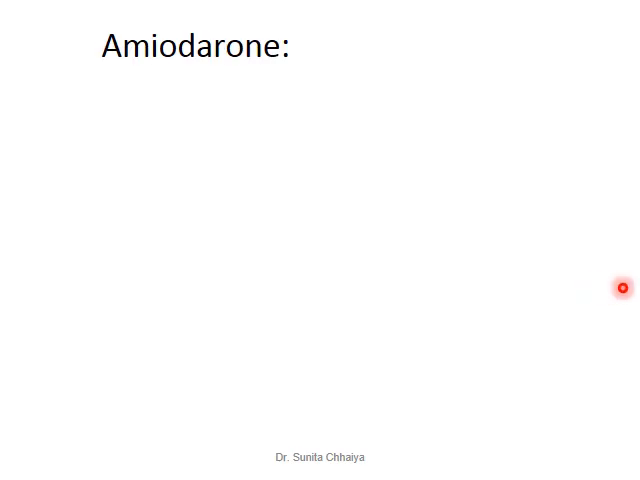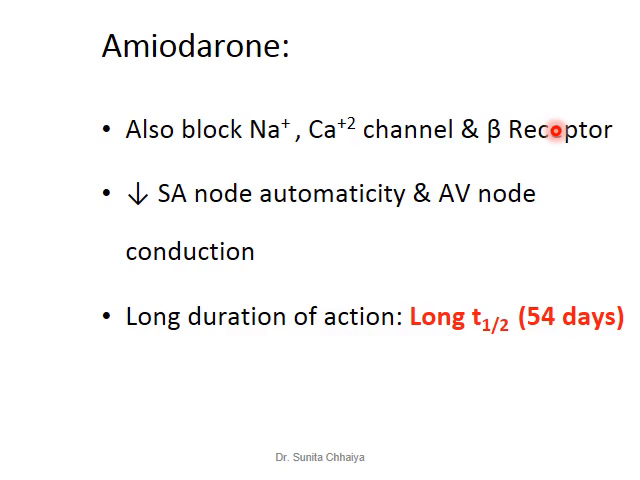There are different congeners. One of them is Amiodarone. It is the longest acting class 3 drug. Its plasma half-life is 54 days. It also has action on all the classes of antiarrhythmic drugs: it blocks the sodium channel, blocks beta receptors, and has potassium channel and calcium channel blocking properties. It decreases SA node automaticity and AV node conduction. Due to this property, it is used for a wide variety of arrhythmias.